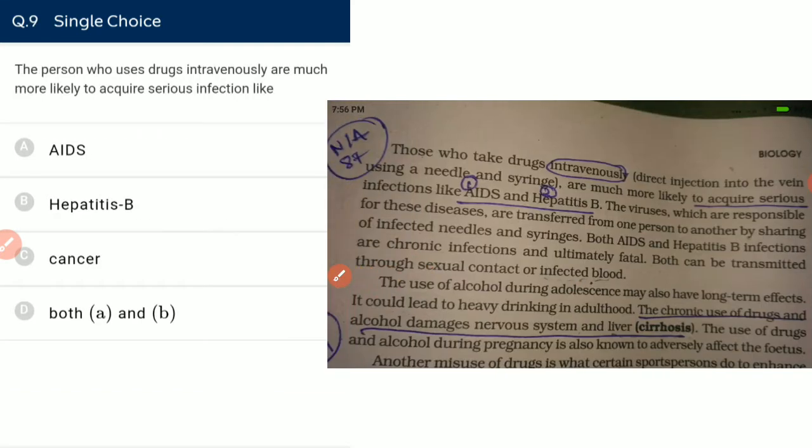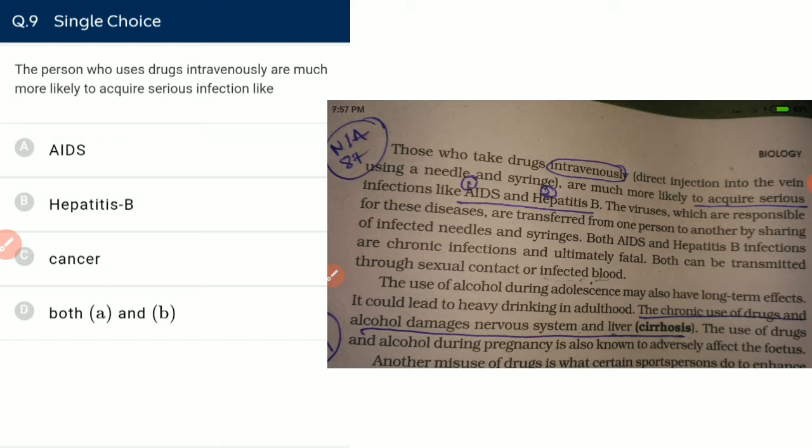The person who uses drugs intravenously means they are injecting directly into the veins. Intravenous means directly injected into the veins, intramuscular means directly injected into the muscles, and subcutaneous means directly injected under the skin. So the administration of insulin is not oral. It is not intravenous. It is subcutaneous.